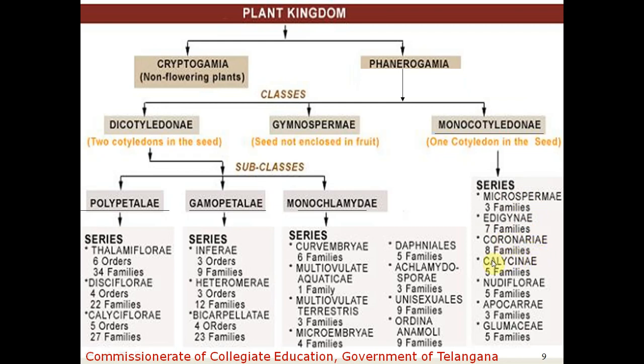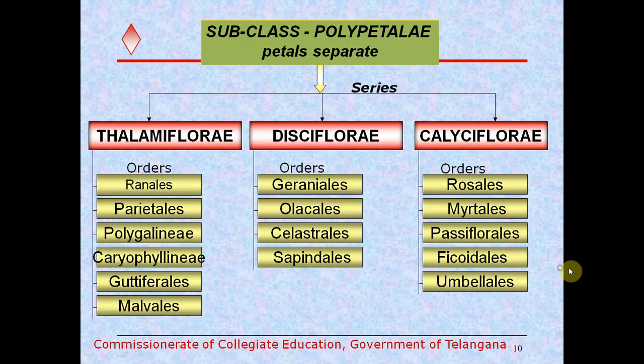Coronariae consists of 8 families. Calycinae series consists of 5 families. Nudiflorae consists of 5 families. Apocarpae is divided into 3 families. Blumaceae consists of 5 families. So this is the brief classification of the Bentham and Hooker classification. This is a brief description of the Bentham and Hooker's classification.